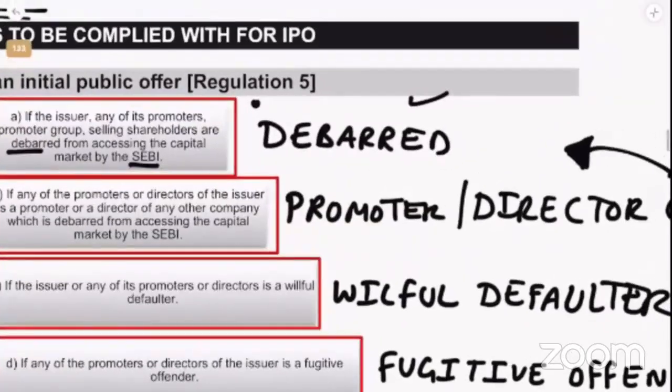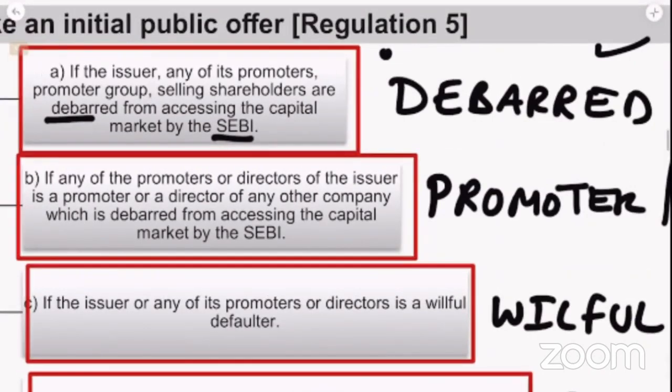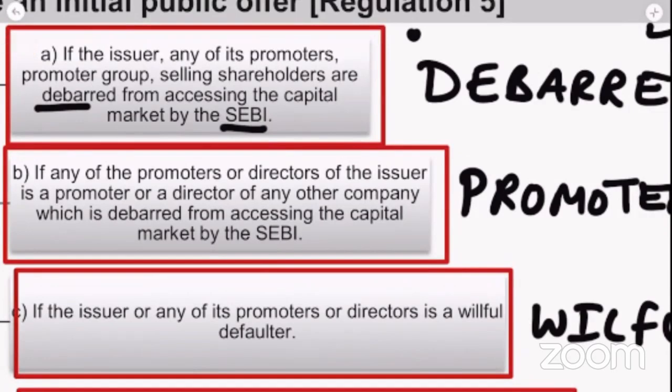Next we go to promoter or director connected with any debarred entity. If any of the promoters or directors of the issuer company is a promoter or director of another company which is debarred from accessing the capital market by SEBI.